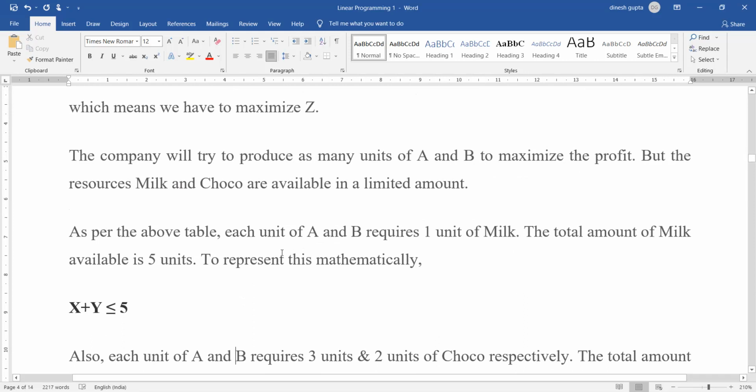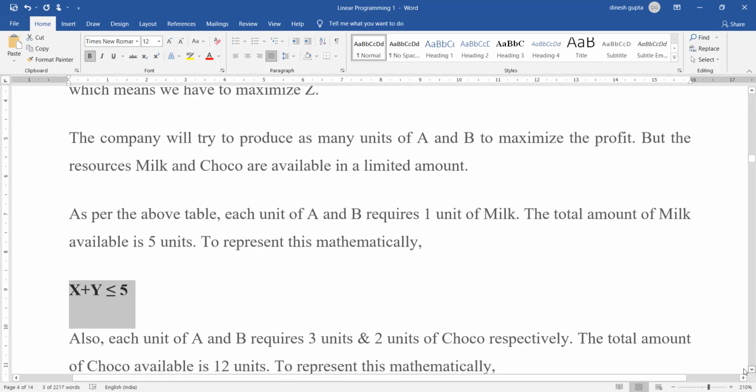As per the above table, each unit of A and B requires 1 unit of milk, and the total units of milk available are 5. That means A requires only 1 unit of milk, B also requires 1 unit of milk, and the total available milk is 5. So x plus y should be less than or equal to 5.